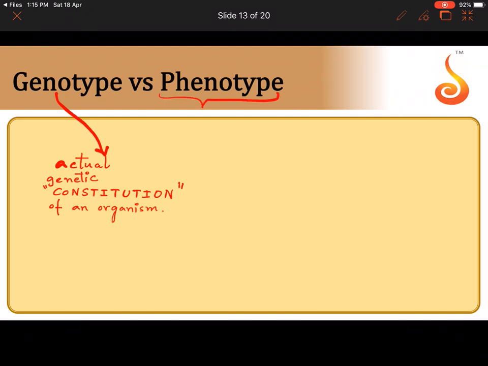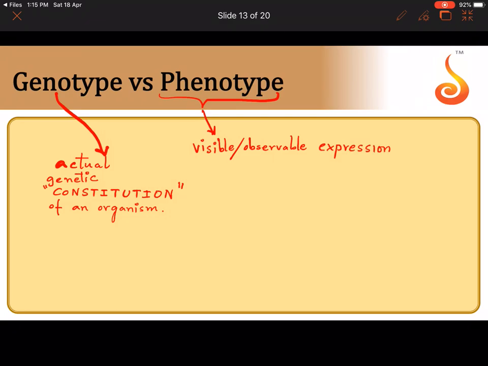That is called phenotype. So phenotype is something that is a visible or observable expression of a trait. This you can see with your naked eye, phenotype. You look at a plant, you know that it is tall or dwarf. Yes or no?